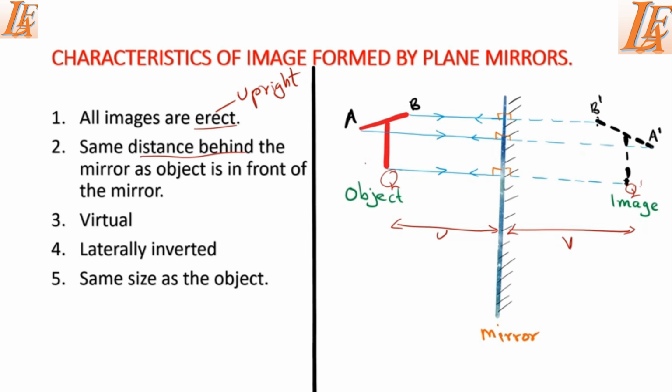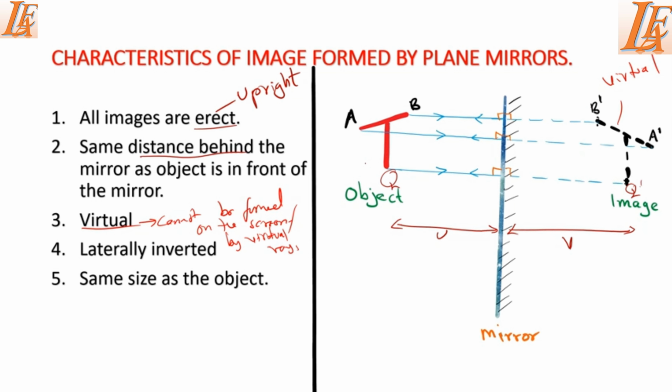Then the third property of the image is that the image is virtual. I've mentioned this word several times. A virtual image means an image that cannot be formed on the screen, or an image that is formed by virtual rays.